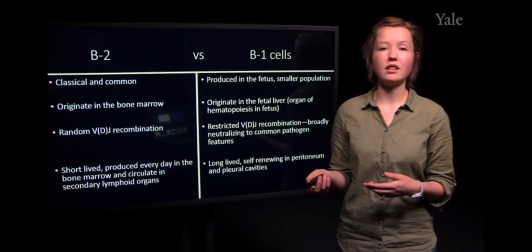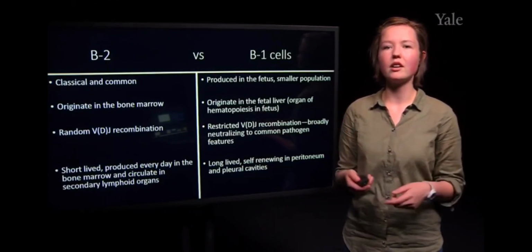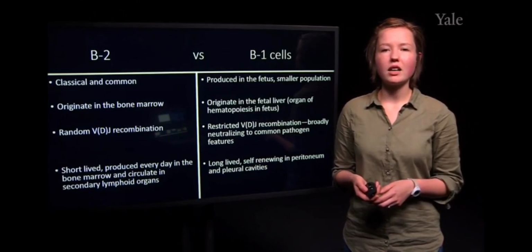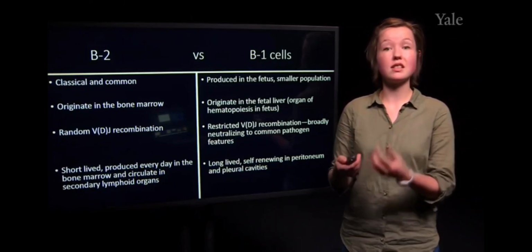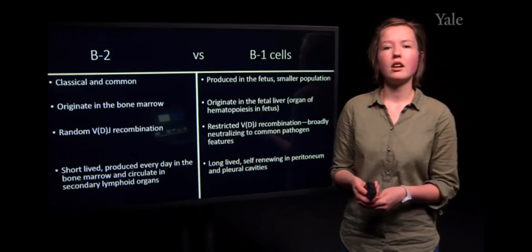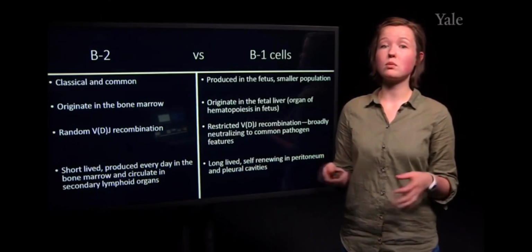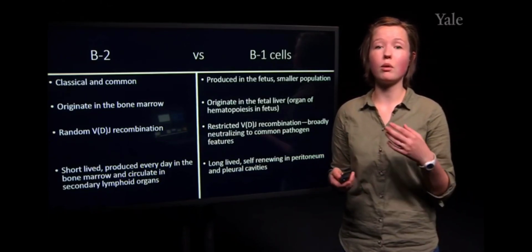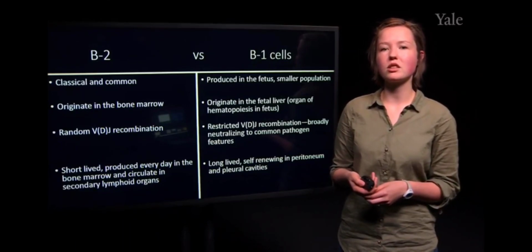They move from the fetal liver to other compartments within the body, specifically the peritoneum and pleural cavities, and they usually just stay there and they're self-renewing. We'll get a little bit more into the functional differences between these two cells when we have the subsequent lecture that is on responses, particularly to bacteria.